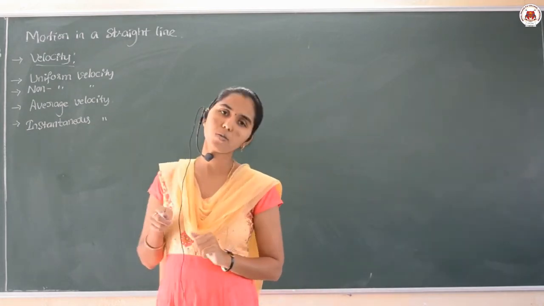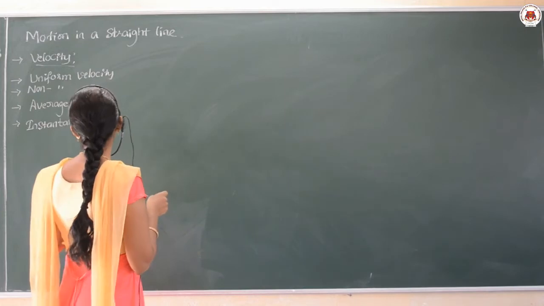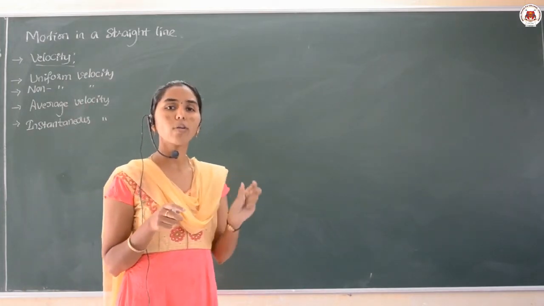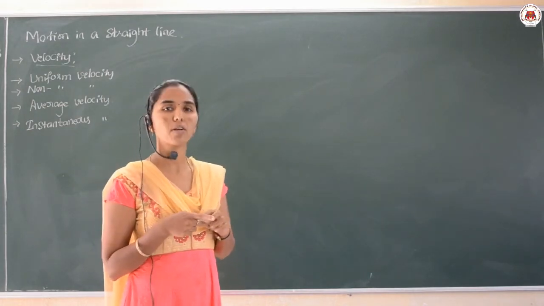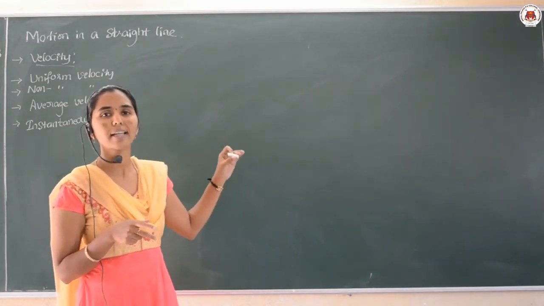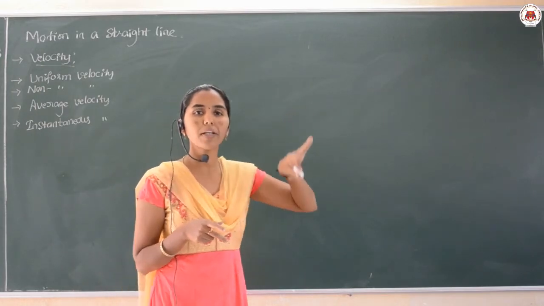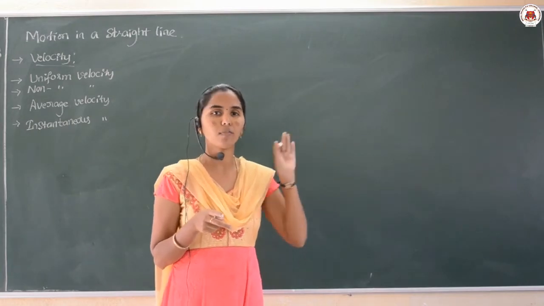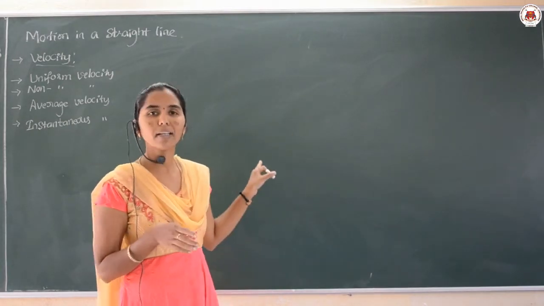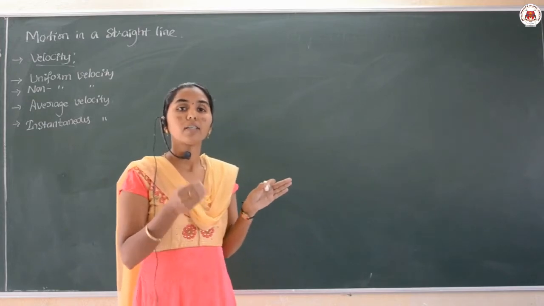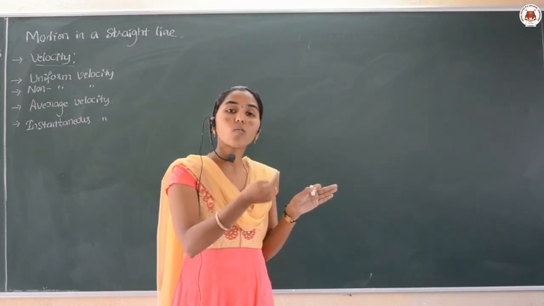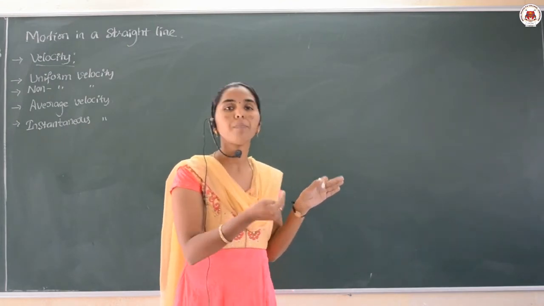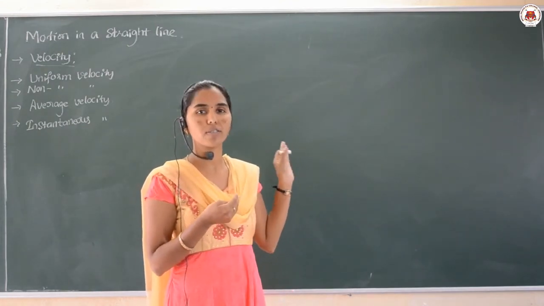Today let us talk about the meaning of uniform velocity. How can you define uniform velocity? It is just similar to speed. Uniform speed means equal distances covered in equal intervals of time, isn't it? Similarly here also, if the body covers equal displacement in equal intervals of time, that gives uniform velocity.